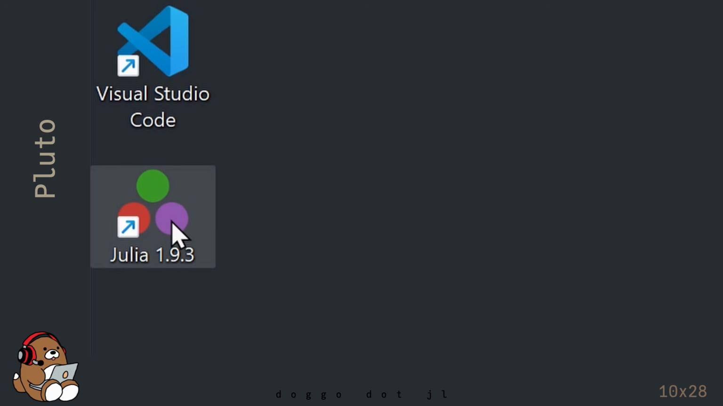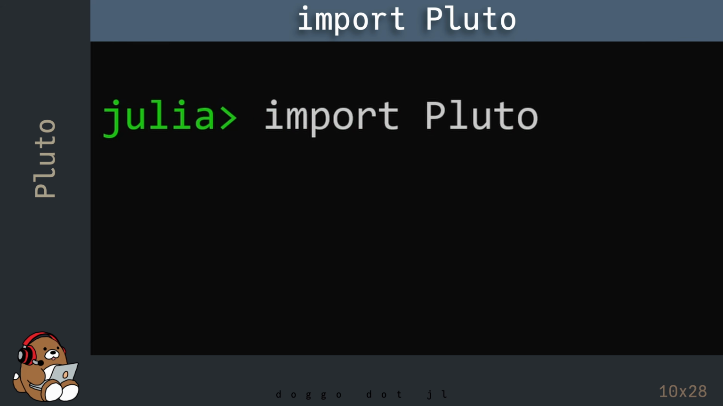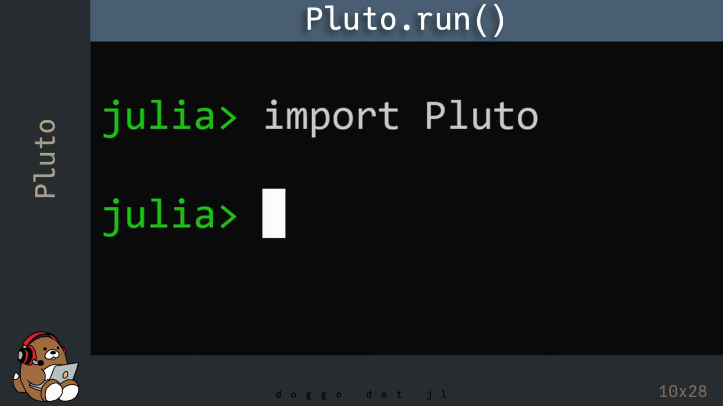Relaunch the Julia REPL. In the REPL, type in import Pluto. Then type in Pluto.run(). Be sure to include the parentheses.